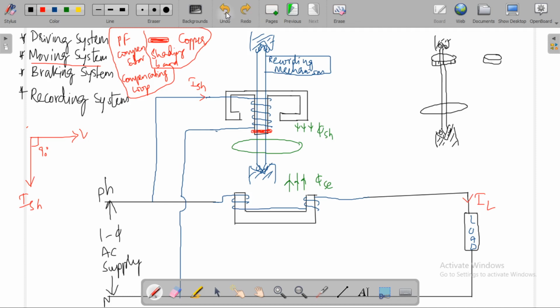This pinion gear is connected to the gear train, a reduction of gears like this.